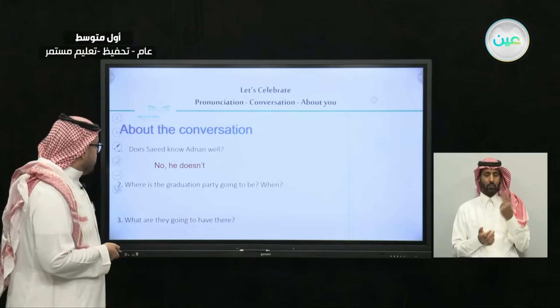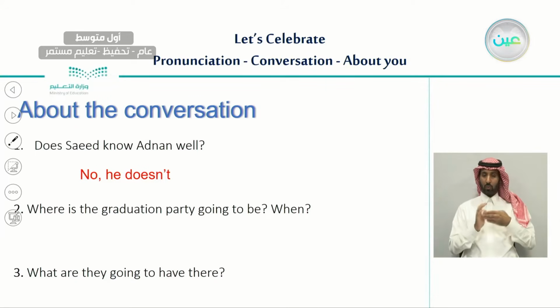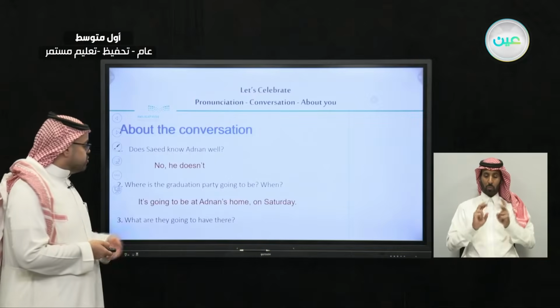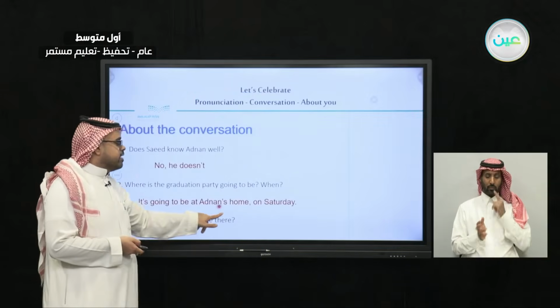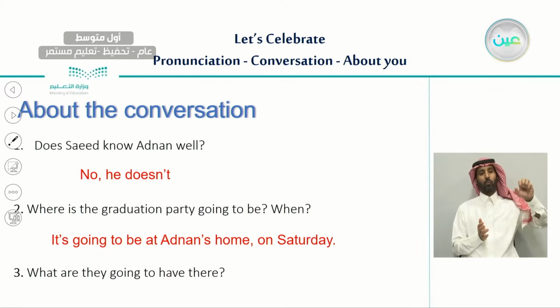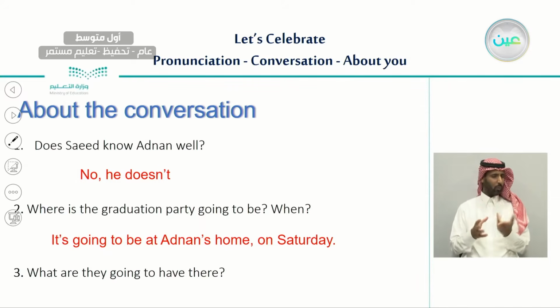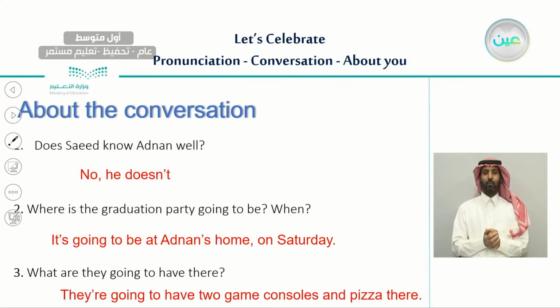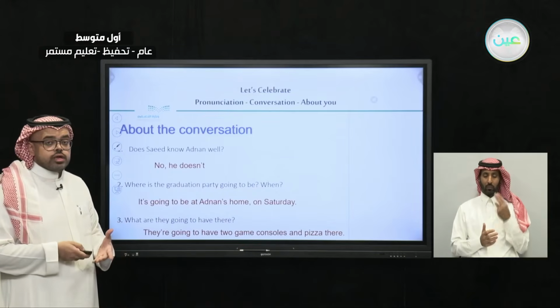And number 2, where is the graduation party going to be and when? According to Amr, where is the graduation party going to be and also when? Very good. Yes, the graduation party is going to be at Adnan's home on Saturday. And number 3, what are they going to have there? Amr said that there is something going to be there. What exactly is it? Do you remember? Very good. Yes, they are going to have 2 game consoles and pizza there. So here you have the answers to the first 3 questions.